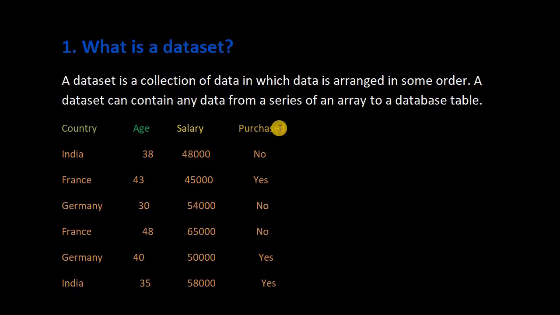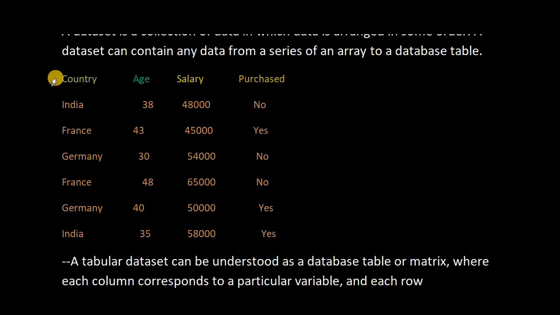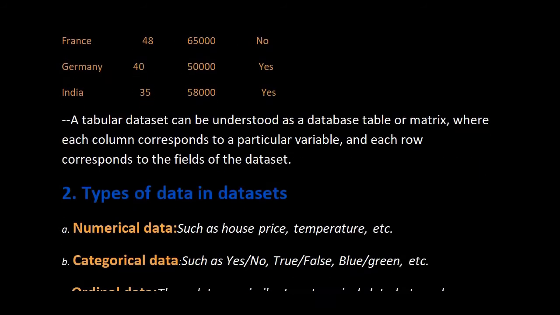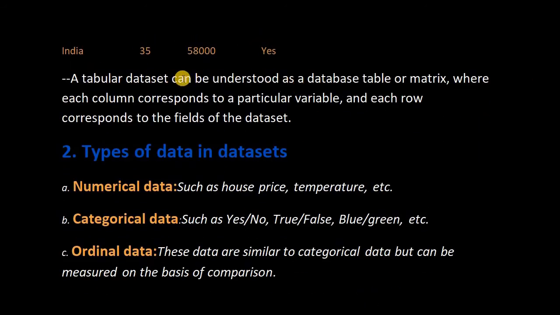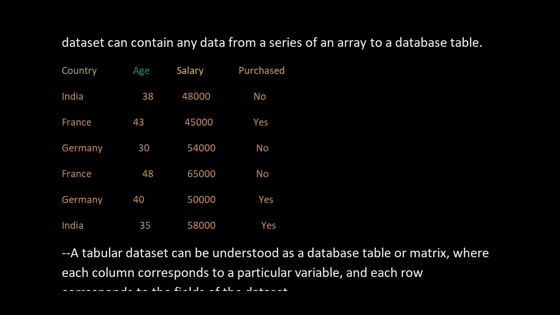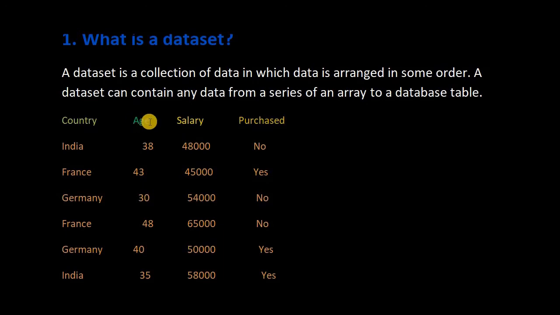Right? It means that your data is present in table form. Your data looks like this. This is your variable, and these things are the data of the data set. Now let's see, a tabular data set can be understood as a database table or a matrix where each column corresponds to a particular variable and each row corresponds to a record of the data set. It means each column represents a variable of the data set, and each row corresponds to the data of the data set.